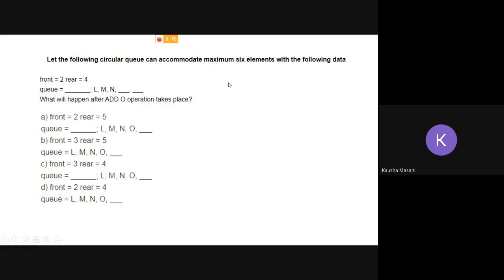Your options are these. A: front equal to 2, rear equal to 5, and Q is somewhat like this. B: front equal to 3, rear equal to 5, and Q is somewhat like this. C: front again at 3, rear at 4, and the structure of Q as shown in the figure. And D: front is at 2 and rear is at 4, and Q is L, M, N, O, dash. Which one is the correct answer?